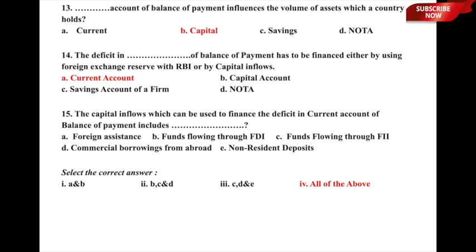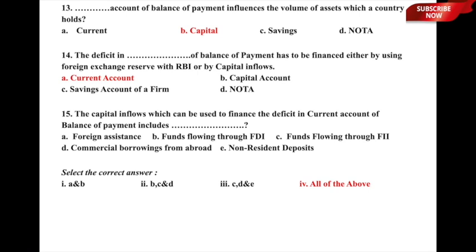The deficit in which account of the balance of payment has to be financed either by using forex from the Reserve Bank of India or by capital inflows: A, current account, B, capital account, C, savings account of a firm, or D, none of the above. So, here the deficit in current account of balance of payment has to be financed either by using foreign exchange reserves which are there with the Reserve Bank of India or by capital inflows. So, option A, current account, is the correct answer to this particular question.